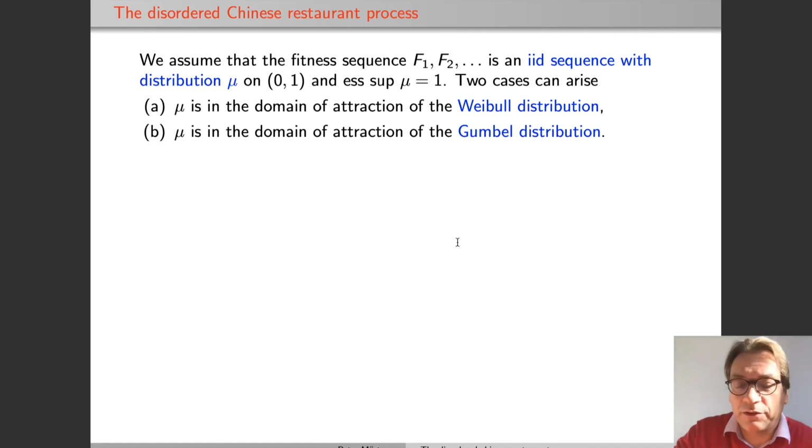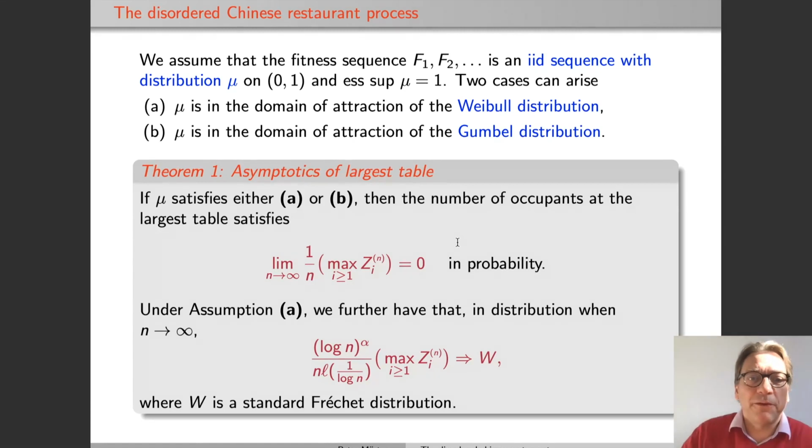specify in this talk. So here's our first theorem, the asymptotics of the largest table. So if mu is, in both cases, in the domain of attraction of Weibull or Gumbel, so in case A or B, the number of occupants at the largest table at time n is not macroscopic.